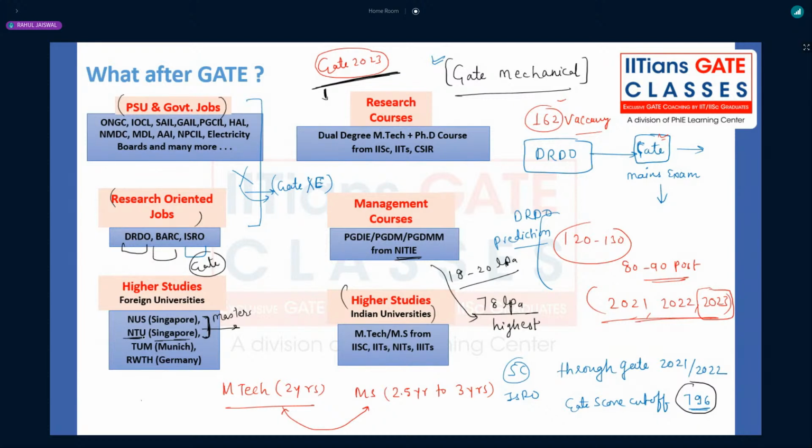But there is a very long procedure to get admitted into NTU, right? But once again, it is a very good opportunity.